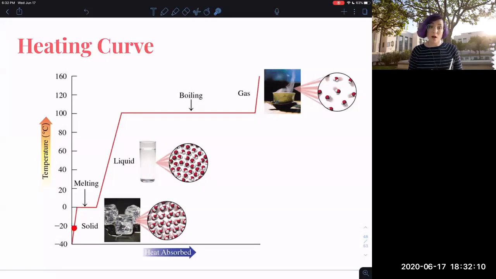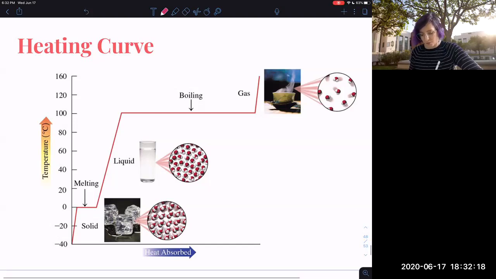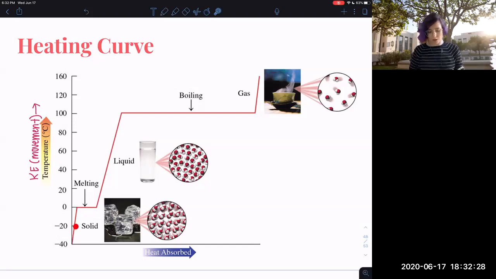Right, it's going up, which means that what is happening to the kinetic energy of the particles? Their movement is also going up. So temperature, remember, is a measure of kinetic energy or movement. So if we're increasing our temperature, the particles are moving faster.